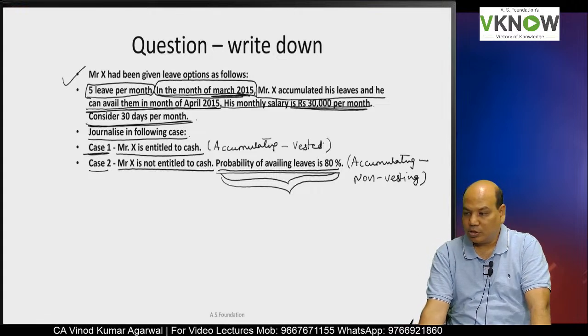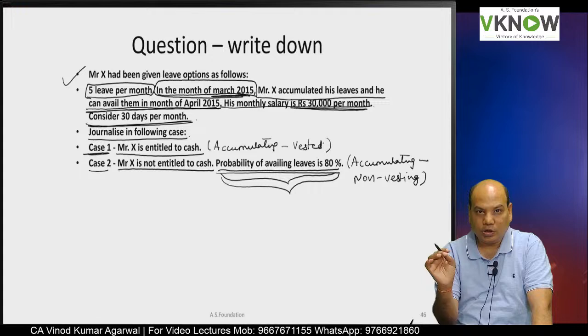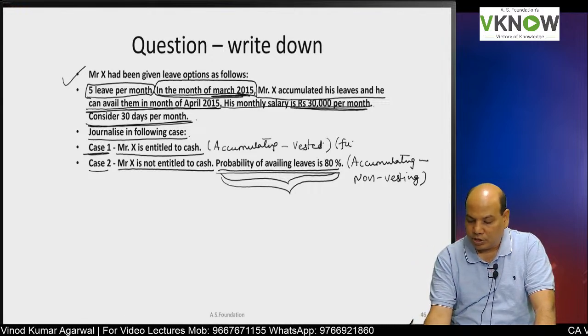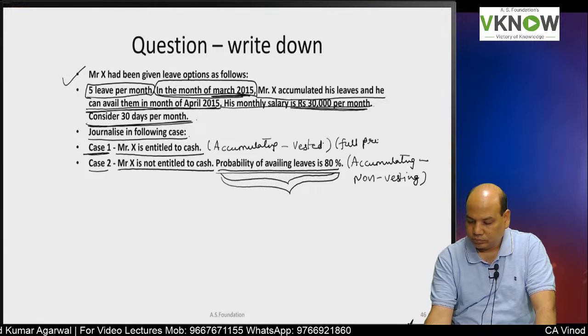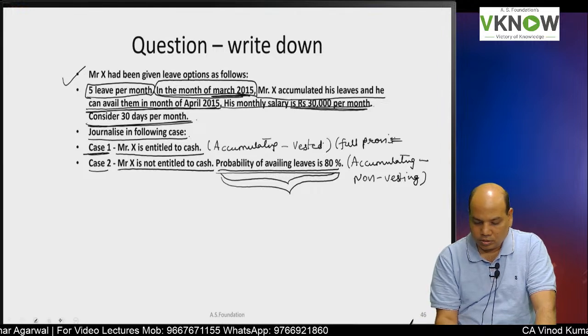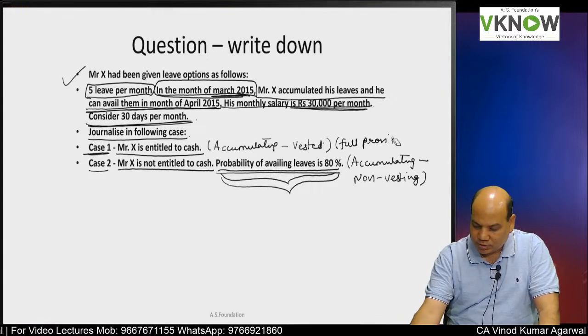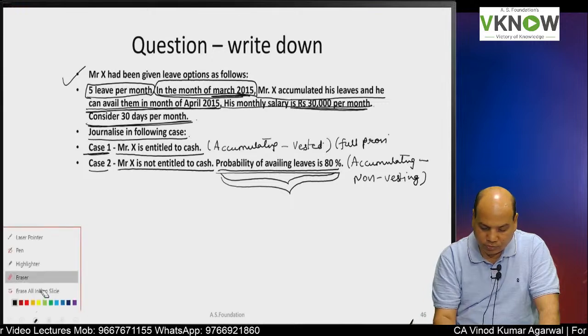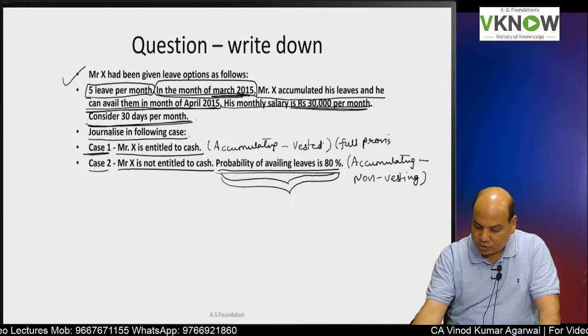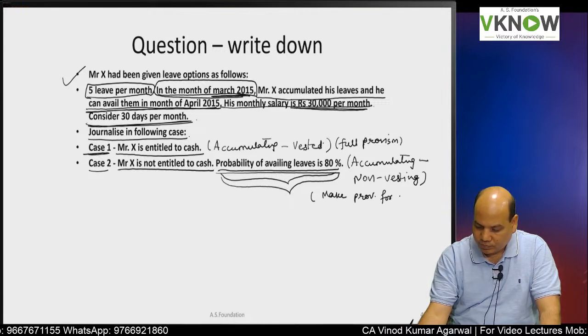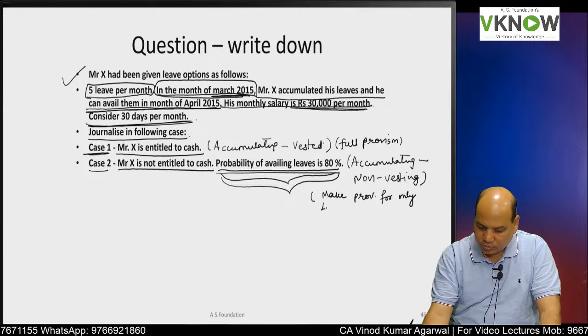That means he is expected to avail only 5 into 80%, 4 days. So I will make full provision in the first case, but not in the second case. Here we make provision for only 4 days.